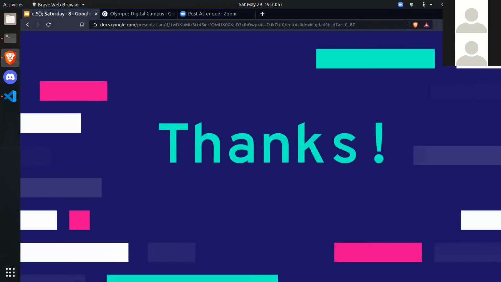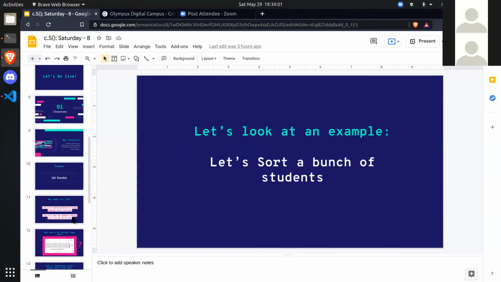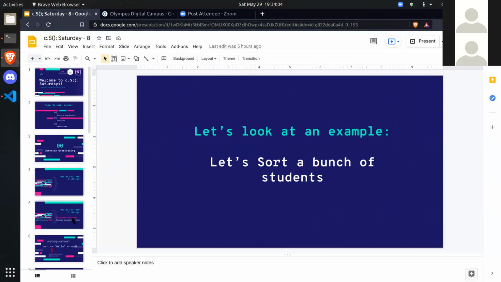So I hope that you guys liked whatever we went through today. I hope it was entertaining enough and that you learned something. So one thing I want to mention is whatever we learned today, operator overloading, iterators and comparators, you will not use operator overloading as much in competitive programming, but you'll use iterators and comparators a lot.